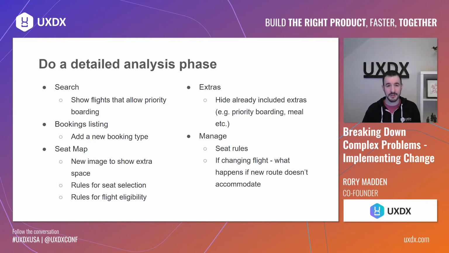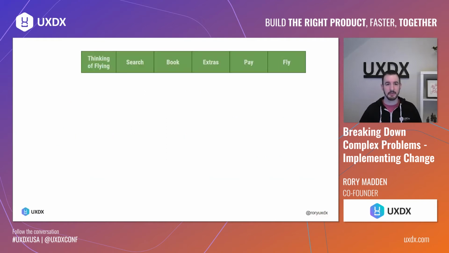The extras, well, if you're getting this seat and it also included meals and things like that, well, we should hide those from the extras because we don't want you to accidentally buy those again or just inconvenience you by showing them. And then managing it. So if you want to change your flight or change your seat, okay, there's a lot of rules there as well. So in a traditional way, we do a very long, detailed analysis phase to figure out exactly everything that needs to happen. But let's see, how would we approach this in a complex manner?